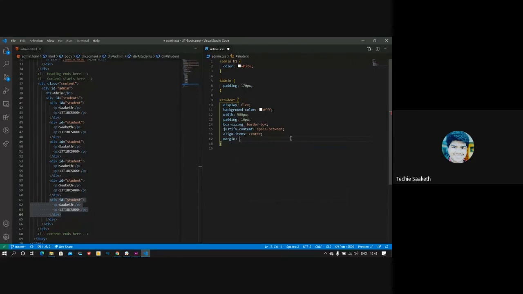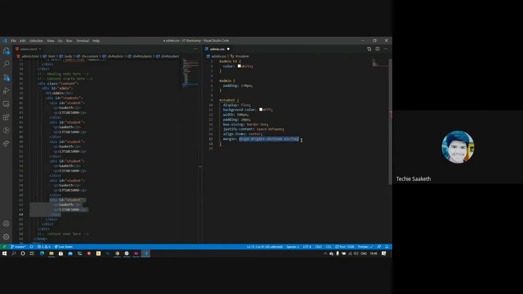When you want to give some margin to all the sides, you can give it like this. It basically goes in clockwise direction: top, right, bottom, left. Instead of specifying margin left, margin top, margin right, margin bottom, you can use this shorthand notation.